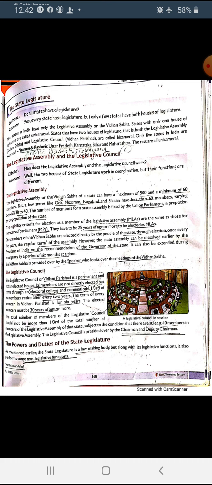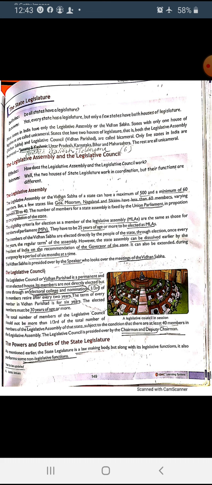The term of every member in Vidhan Parishad is 6 years. 1/3 of the members will retire after 2 years and each keeps the seat for 6 years. The age of a council member should be more than 30 years. The total number of members of the legislative council should not be more than 1/3, as I already explained, they keep 30 members if the legislative members are 90 in any state.